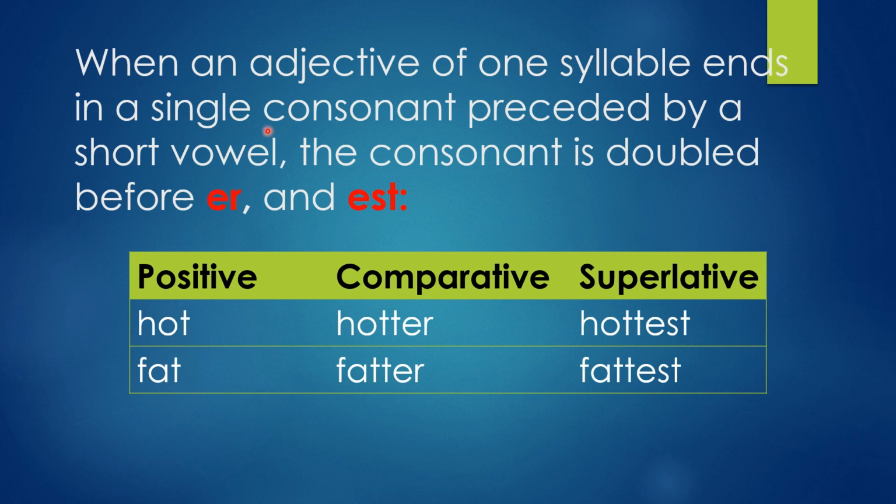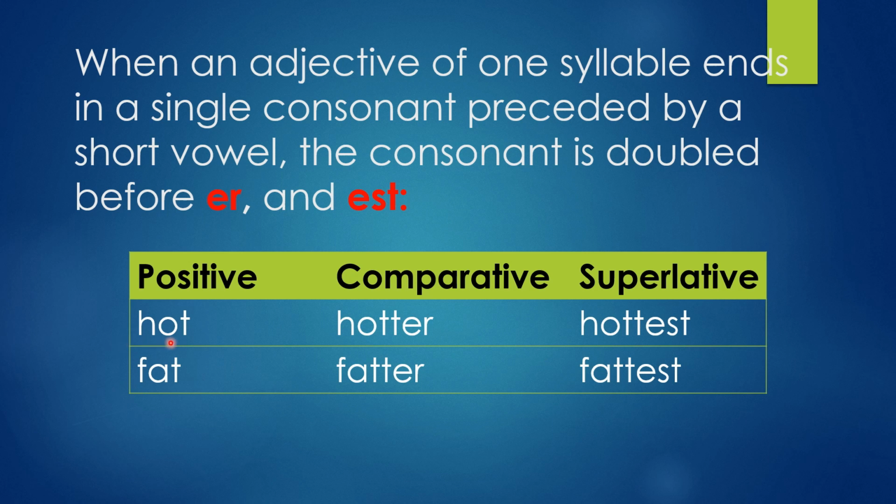Next, when an adjective of one syllable ends in a single consonant preceded by a short vowel, the consonant is doubled. Single consonant only at the end, but preceded by a short vowel. Short vowel, long vowel, rounded vowel, these are the different kinds of vowels. There are 12 vowels, and they are of three kinds again. It's not necessary, but short vowel means when we suddenly say a, i, u, like those sounds, we call that a short vowel.